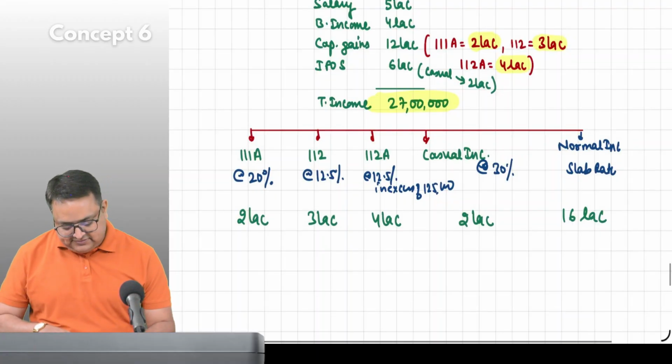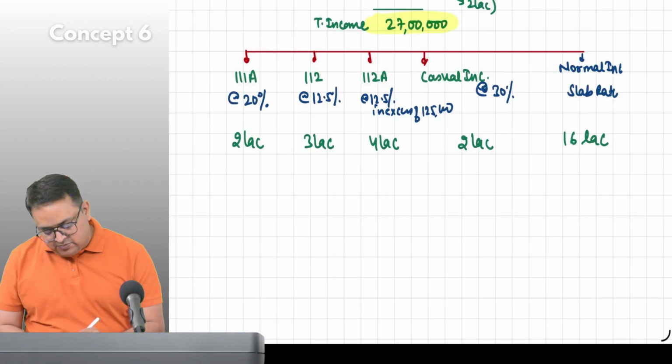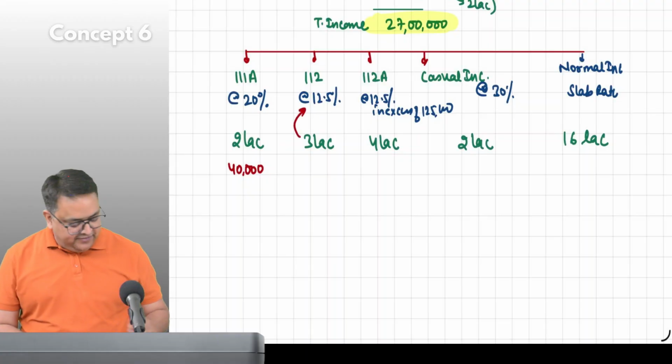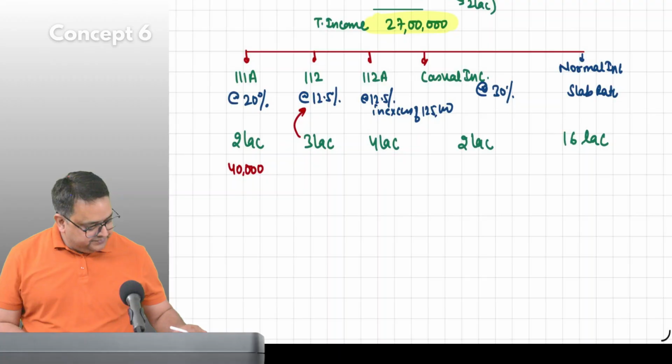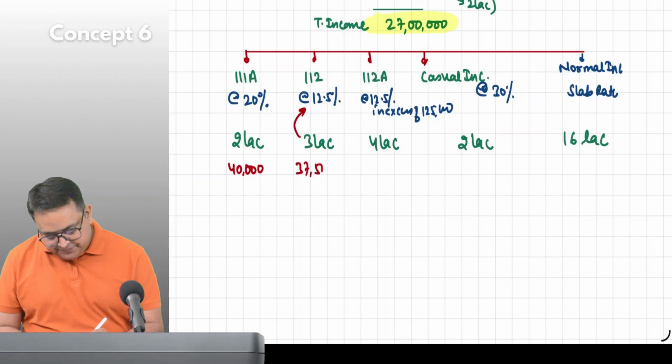Calculate the taxes. Now, on 2 lakh, 20%, how much? 40,000. Okay. 3 lakh, 12.5%, how much? 37,500. Very good.